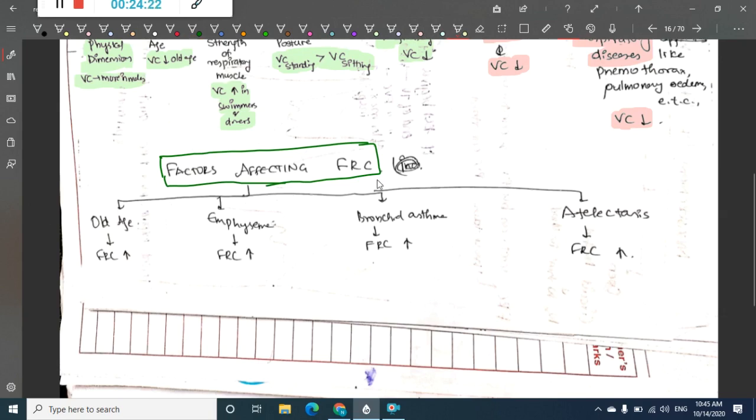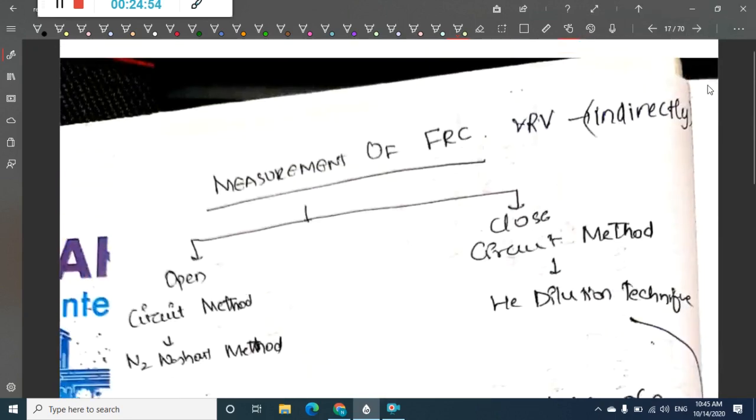Factors affecting functional residual capacity, FRC: in old age the functional residual capacity increases because more volume is left in our lung. In emphysema, bronchial asthma, atelectasis, that is in obstructive lung diseases, the functional residual capacity will increase. So FRC is increased in old age, emphysema, bronchial asthma and atelectasis.